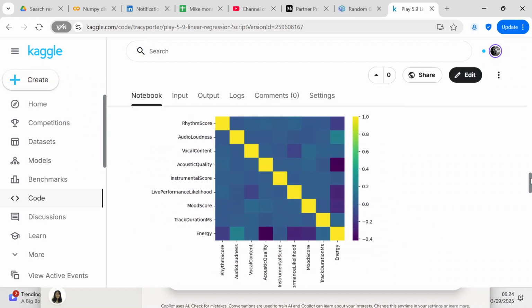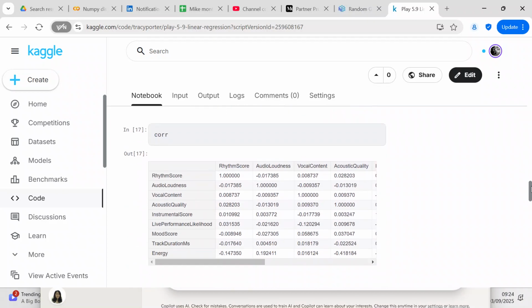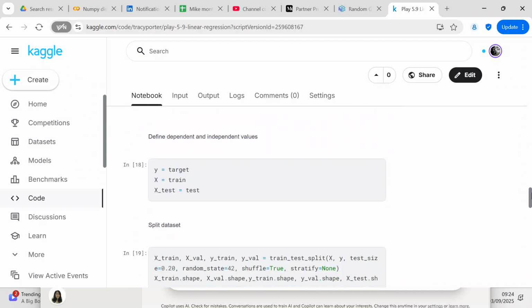It's a very poor correlation in the columns of data. And then I looked at corr to look at the correlations, and you can see the correlations here if you want to see how the data is correlated. But the heat map gives you a pretty good idea of the correlation as well.